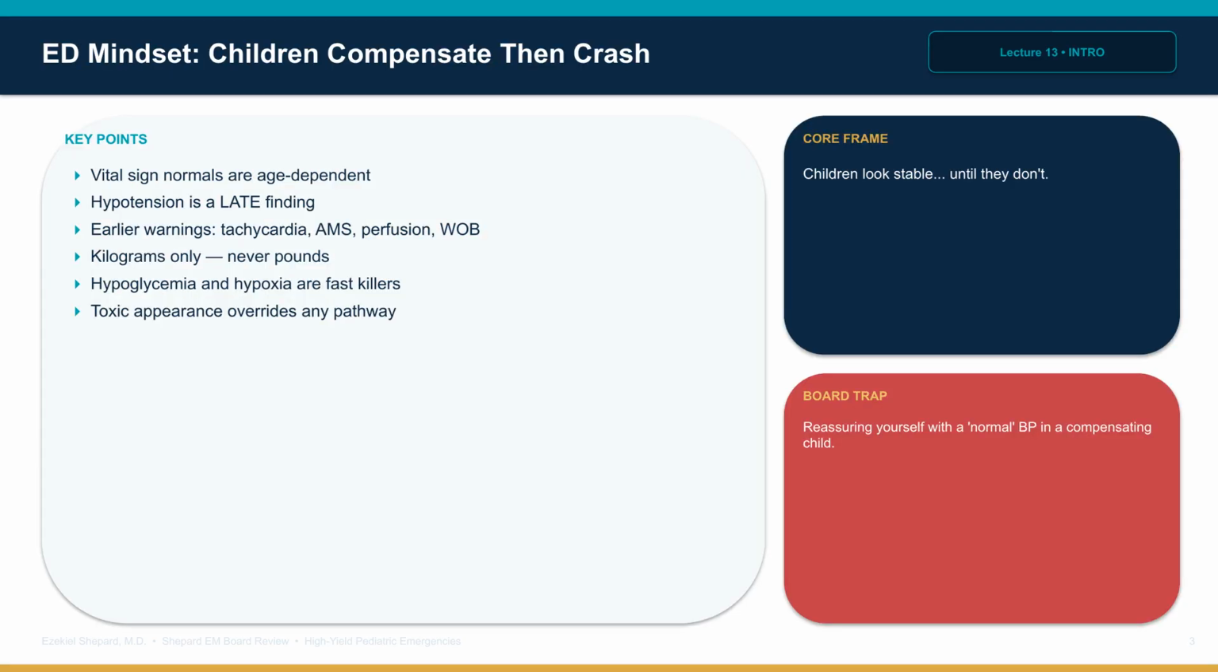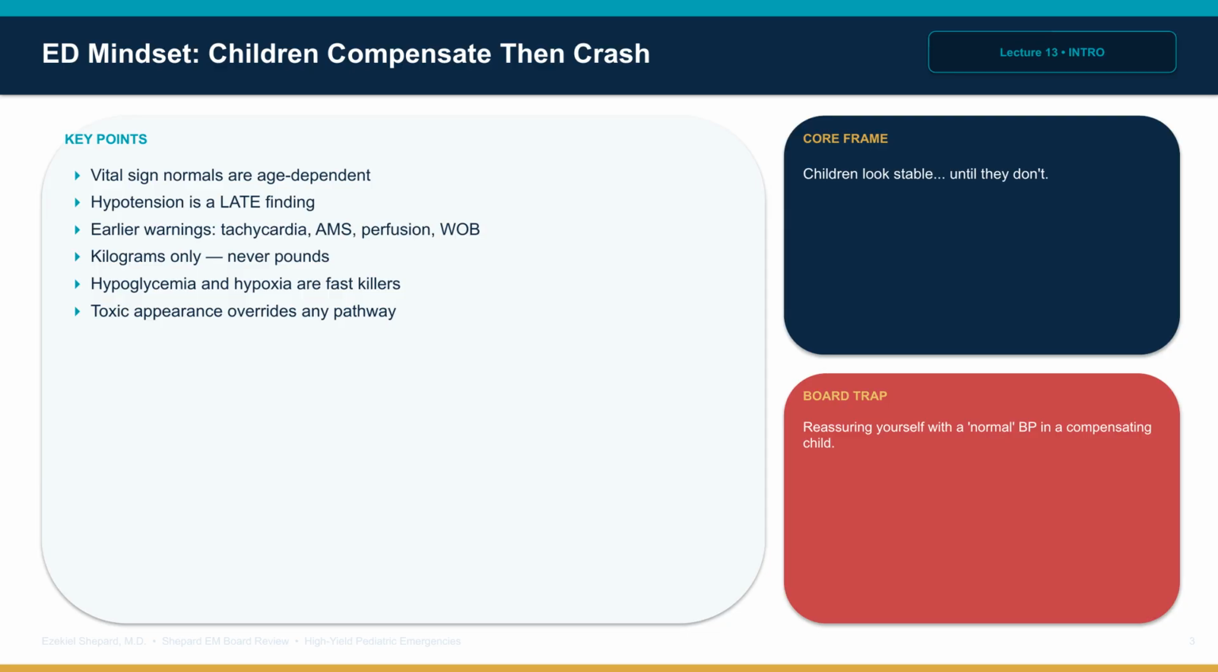The pediatric ED mindset is that children compensate until they suddenly crash. Vital sign normals are age-dependent. Hypotension is a late finding. Tachycardia, altered mental status, poor perfusion, and work of breathing are earlier warnings. Use kilograms only for medication and fluid dosing. Hypoglycemia and hypoxia are fast killers. Toxic appearance overrides the pathway, and always keep non-accidental trauma on the differential.